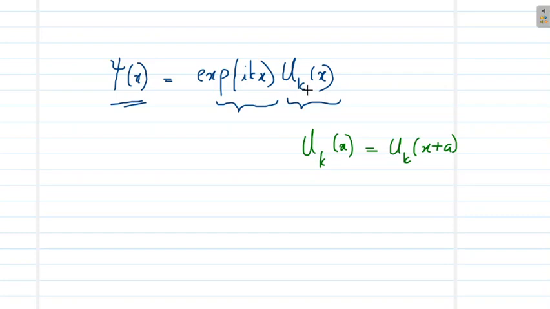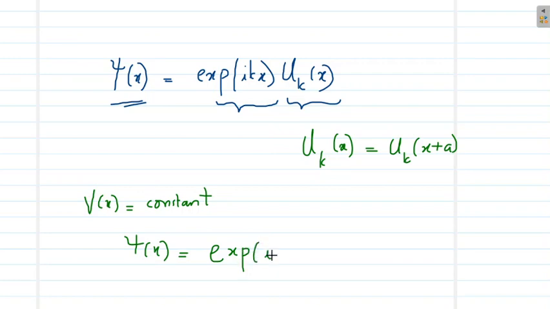Now for a comparison, I will mention the free electron theory. According to free electron theory, we know V of x is a constant, not V of x equal to V of x plus a. It is just a constant all through the lattice. And in this case, the wave function of the electron is simply a plane wave. So how do you represent a plane wave? Exponential ikx is the representation of a plane wave.